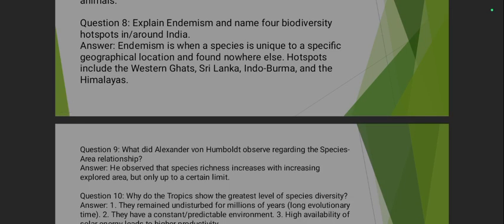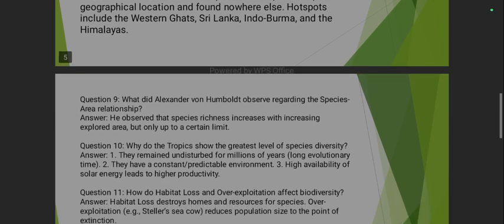Explain endemism and name four biodiversity hotspots in or around India. Endemism is when a species is unique to a specific geographical location and found nowhere else. For example, hotspots include the Western Ghats, Sri Lanka, Indo-Burma, and the Himalayas.